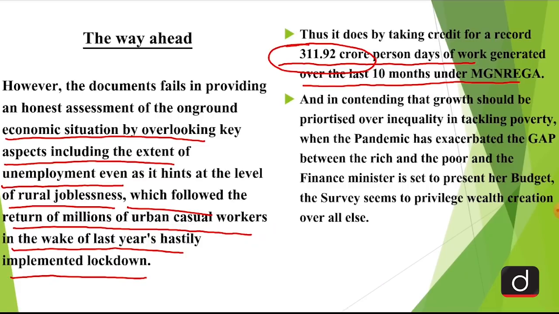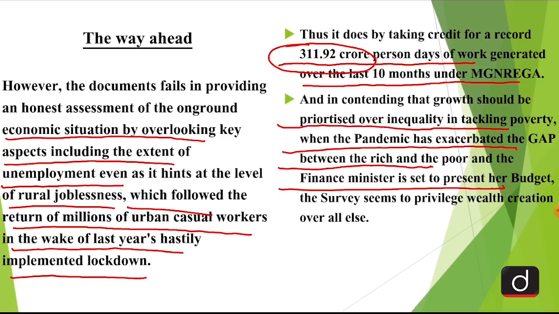And in contending that growth should be prioritized over inequality in tackling poverty, when the pandemic has exacerbated the gap between the rich and the poor, and the finance minister is set to present her budget, the survey seems to privilege wealth creation over all else. Now, we know that the gap between the rich and the poor is constantly increasing. And during this pandemic time, during the lockdown time, this gap has widened a lot. Now, we are expecting from our finance minister, who is about to present the budget today, that something is done in this direction as well.